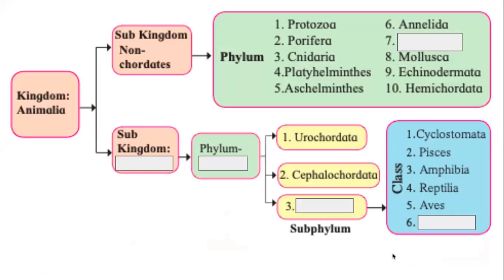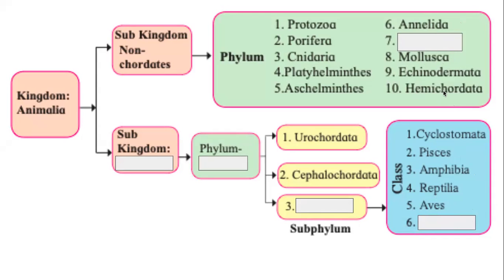See where Annelida is. It's here. Kingdom Animalia, subkingdom non-chordates, and it is a phylum. So when we say Annelida and above, what we mean is Annelida, Arthropoda, Mollusca, Echinodermata, Hemichordata, Cyclostomata, Pisces, Amphibia, Reptilia, Aves, and Mammalia. All these